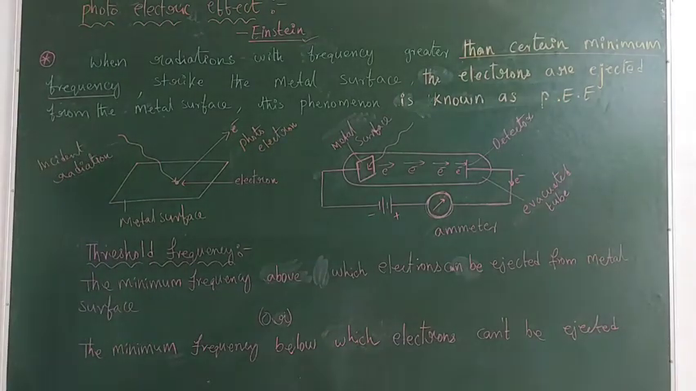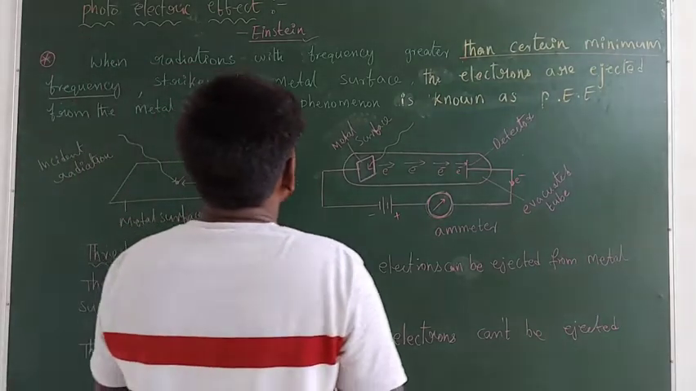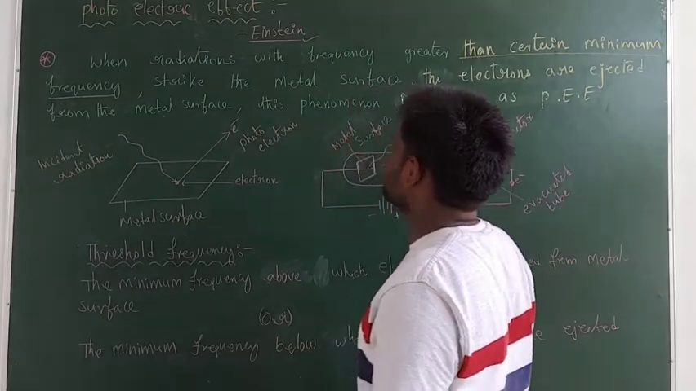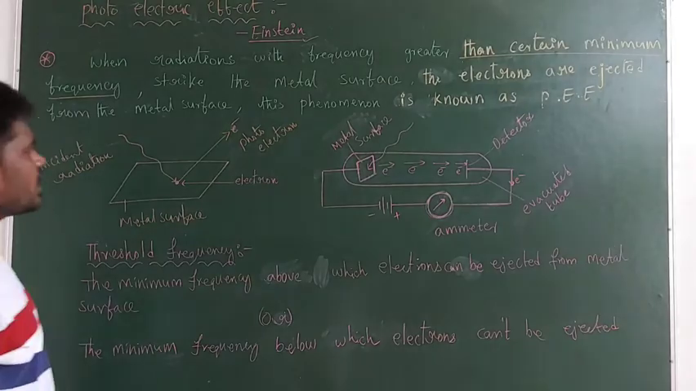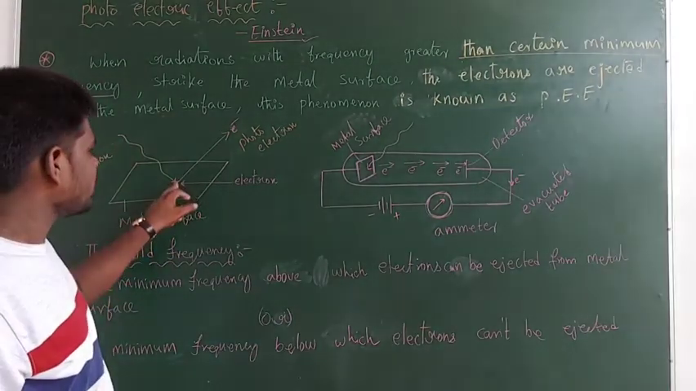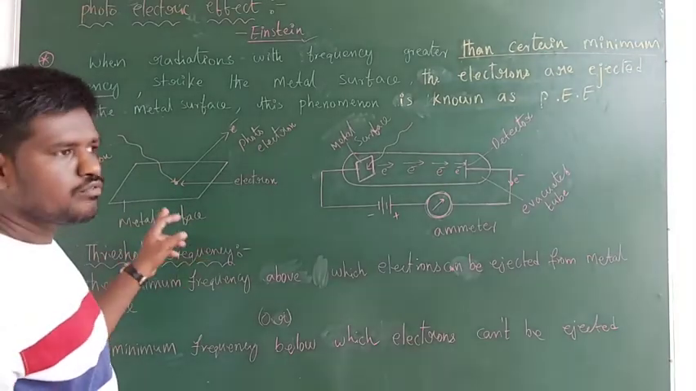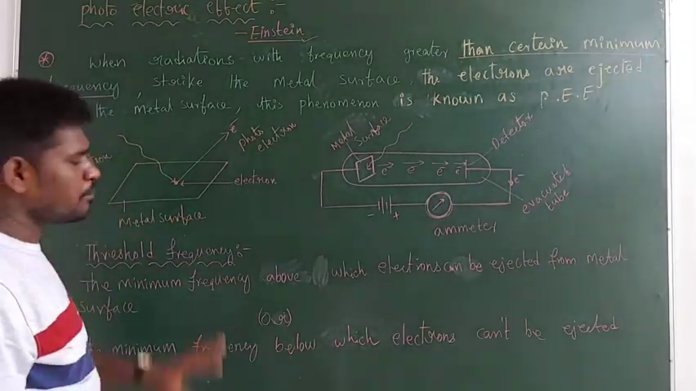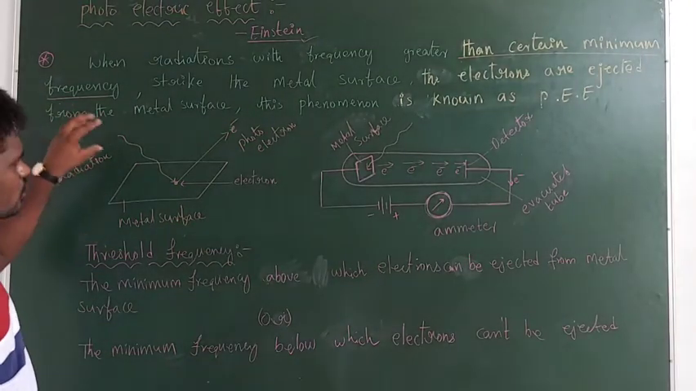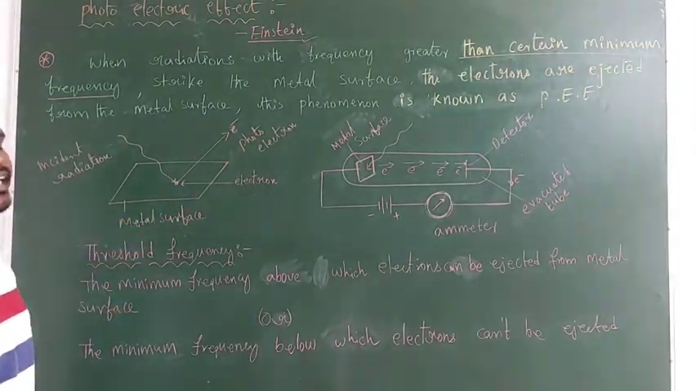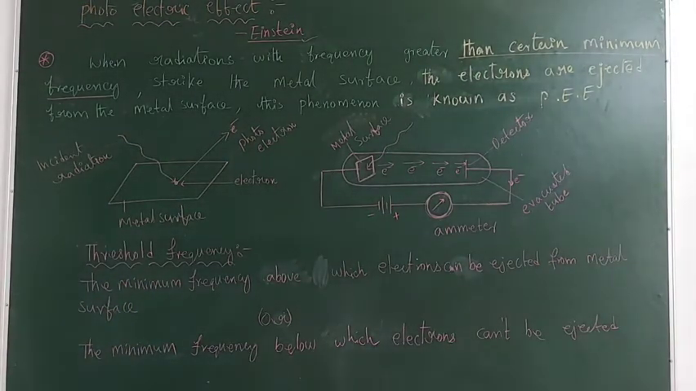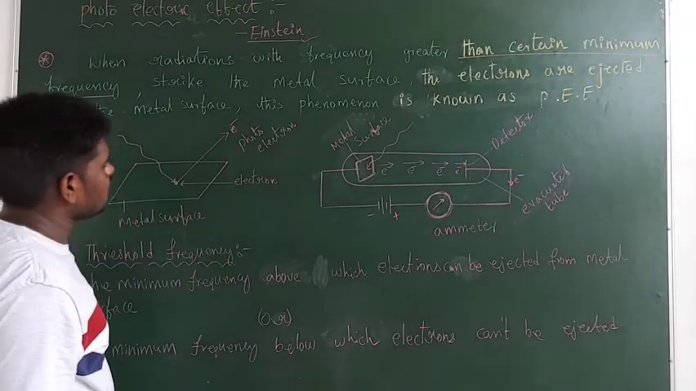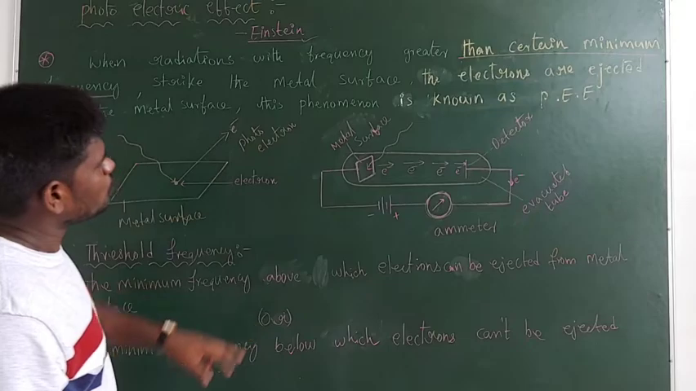Hi guys, in this video class I am going to discuss the photoelectric effect, which was proposed by Einstein. In simple words, the photoelectric effect means the ejection or emission of electrons from a metal surface when radiation falls on the metal surface. When radiation falls on the metal surface, electrons are ejected. This phenomenon is known as the photoelectric effect. The electron which is ejected from the metal is known as a photoelectron.